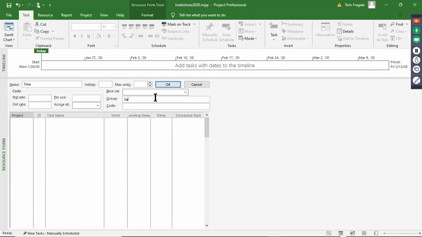So we'll do sales right here. Say Tina is TR. Do another person. Now you can see how I can pick on previous and see the people that I've put in already. So after Tina, we'll have Bill, and Bill is in transportation.